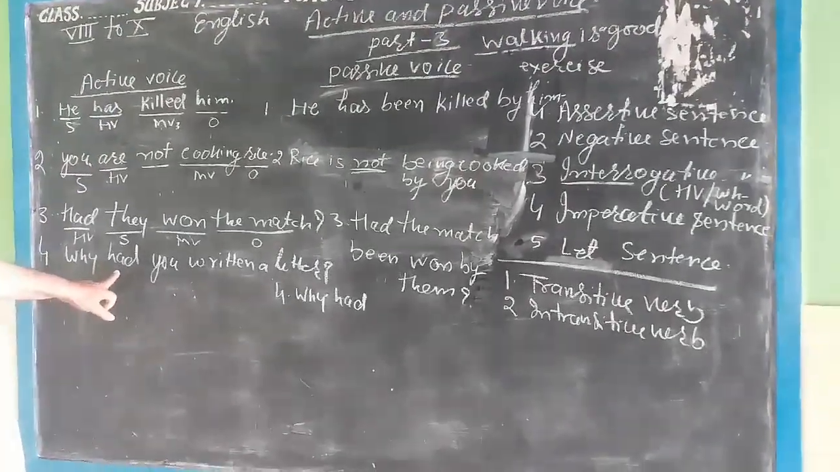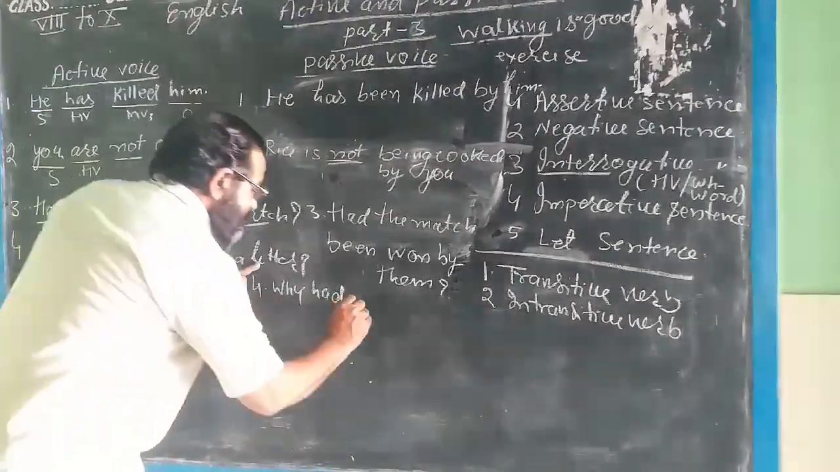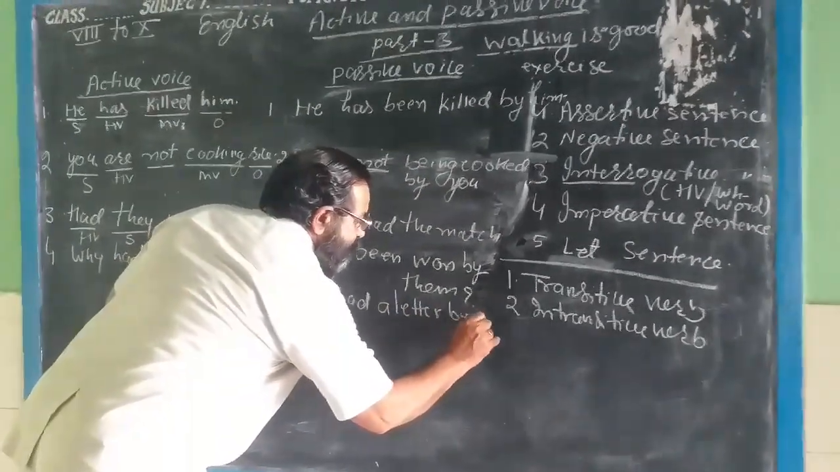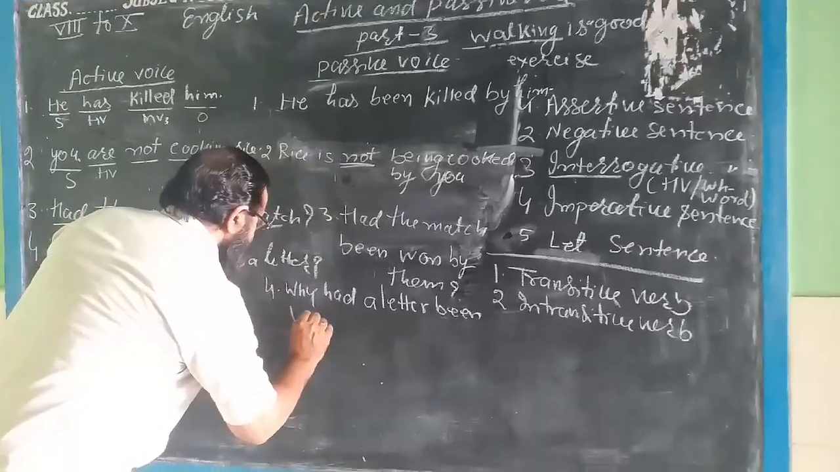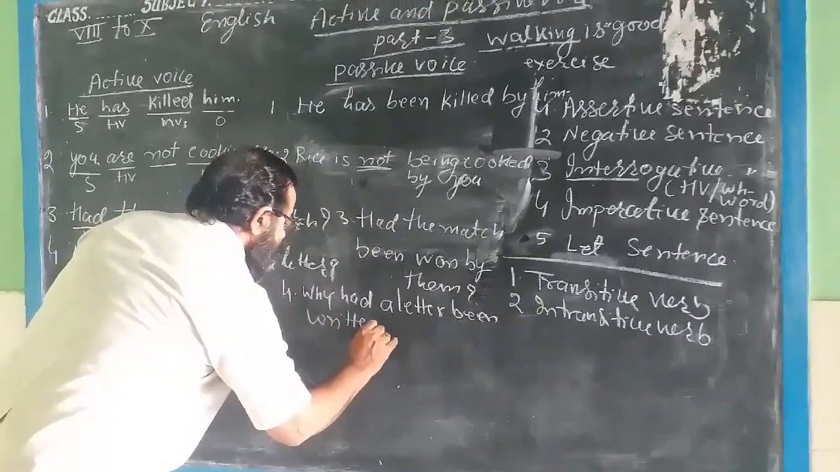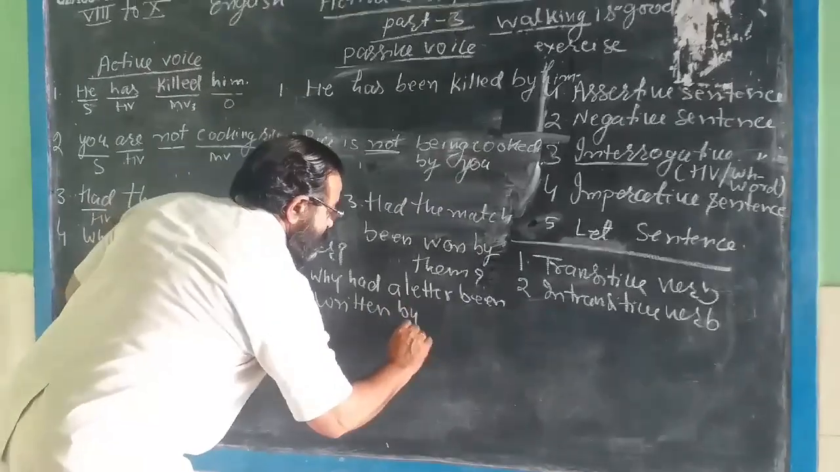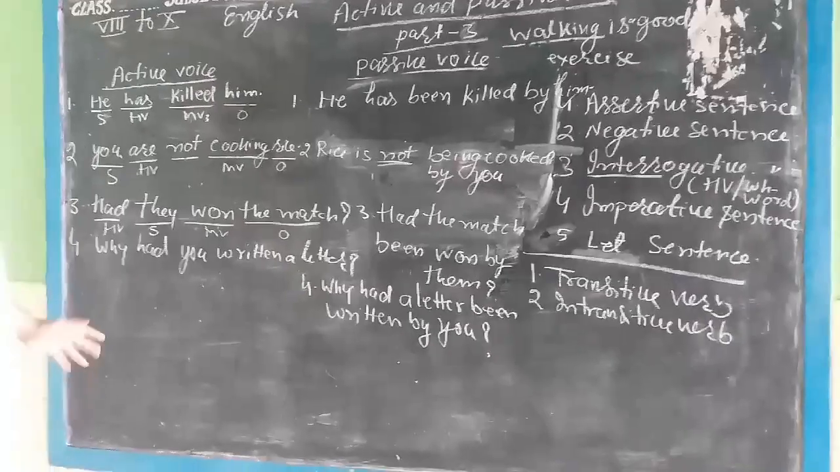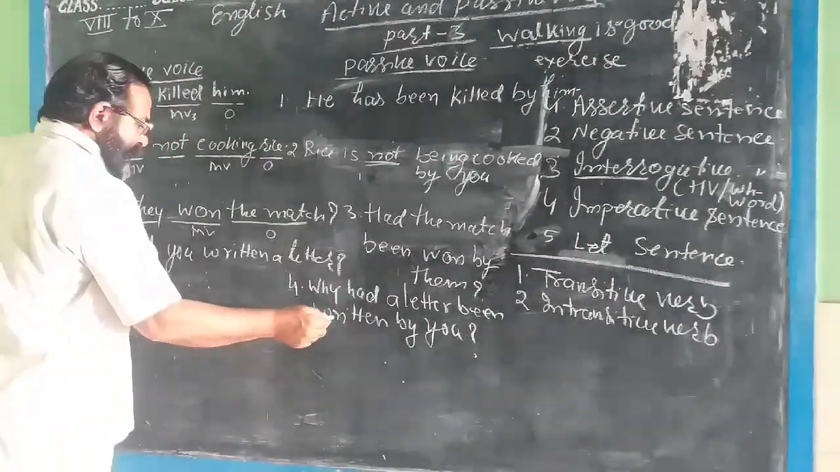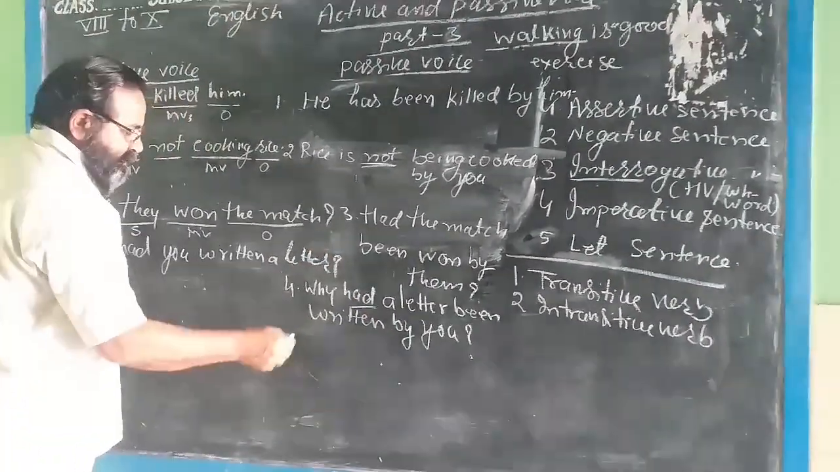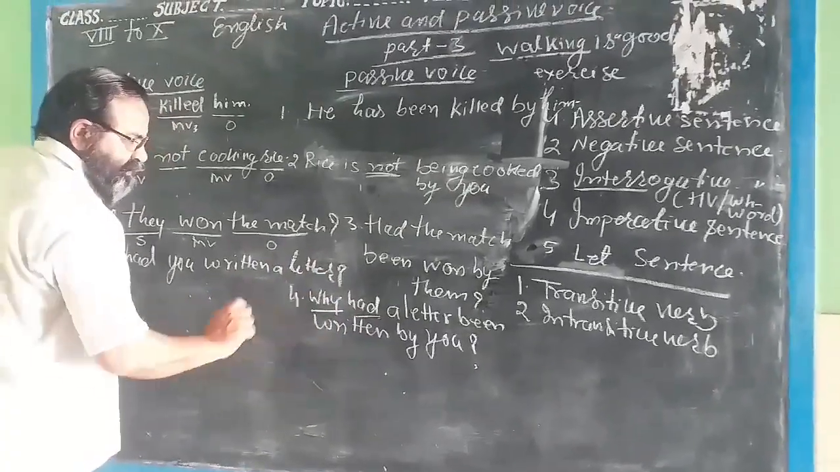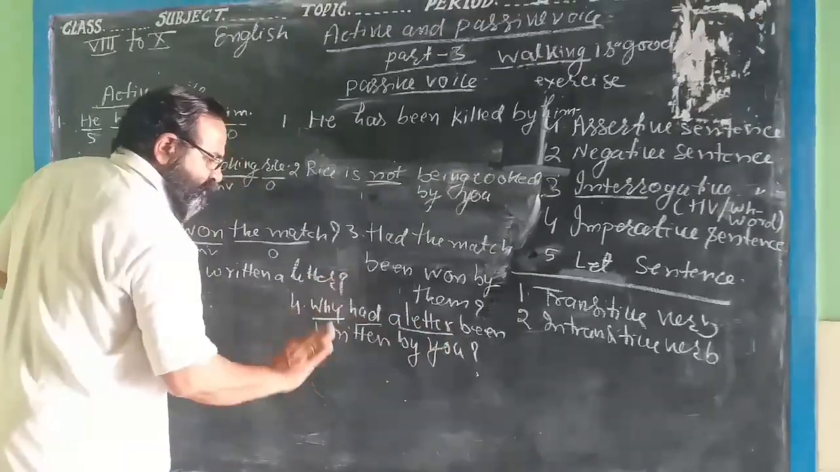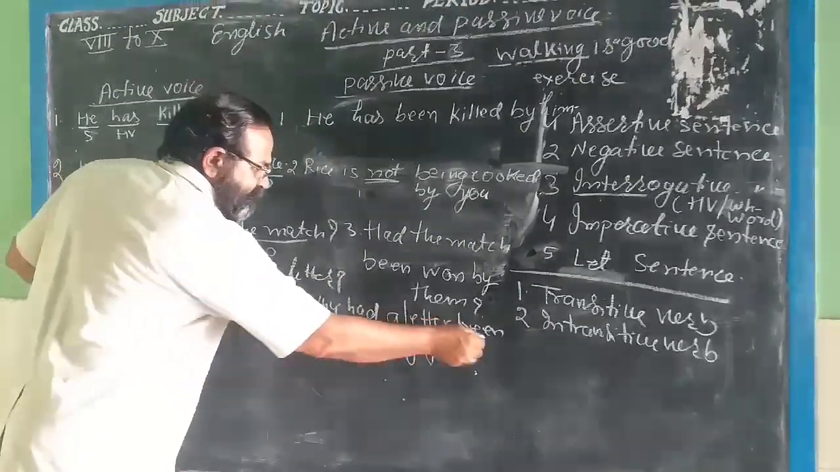Now why had a letter been written by you? For the interrogative sign, there is no problem. Earlier, had was in the same place, and the WH word was in the same place. The object we have changed into the subject. Okay. Had, after had we will write been.